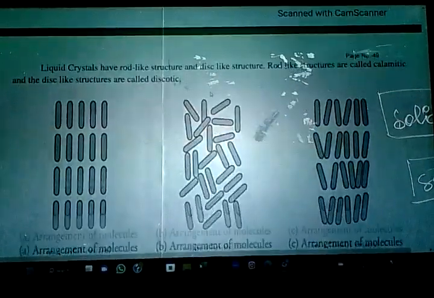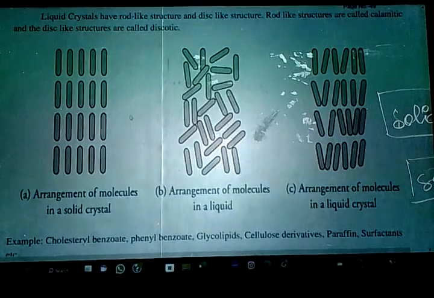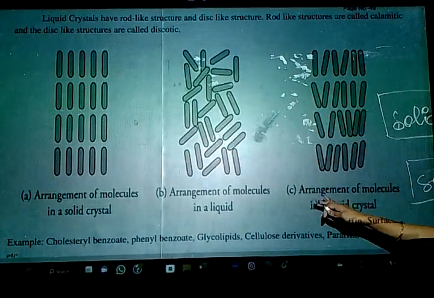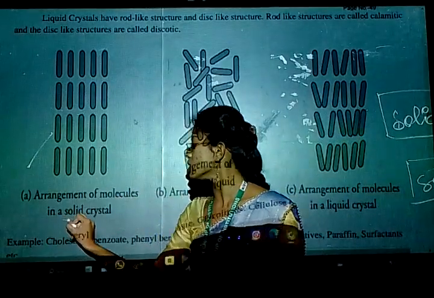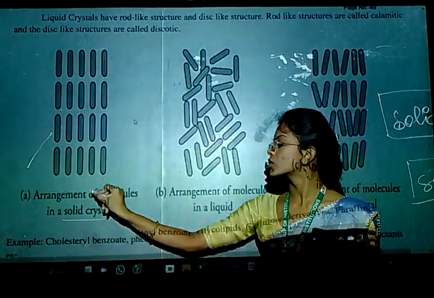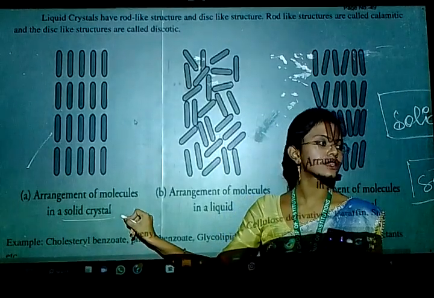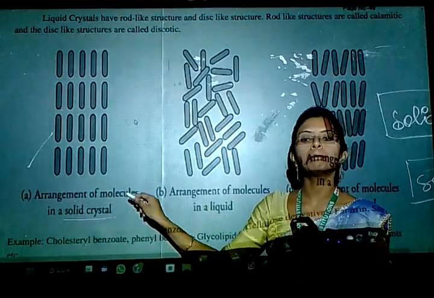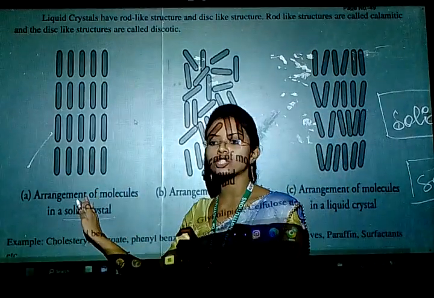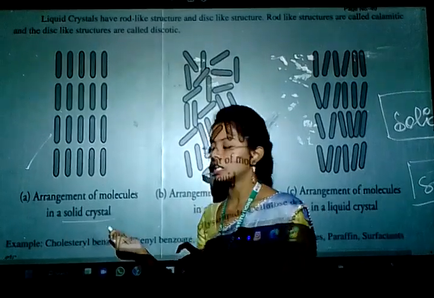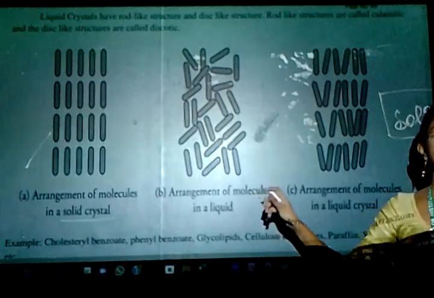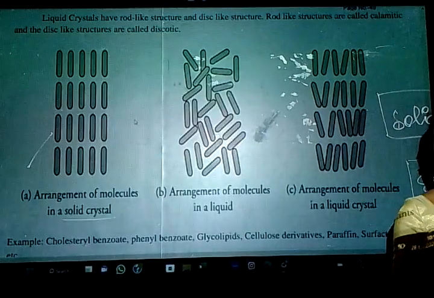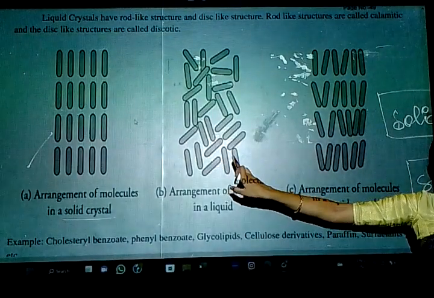Next, liquid crystals have rod-like structures and disc-like structures. So can you see these arrangements? This is the perfect arrangement which you have in a solid crystal. So the arrangement of molecules. In solid we have a particular order of arrangement in the solid crystal. Next we have the arrangement of molecules in liquid. The final step what we get in a liquid will be looking like this.